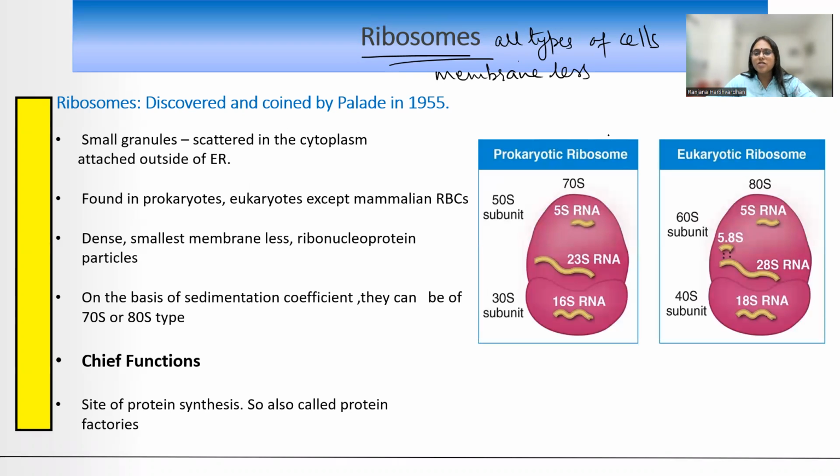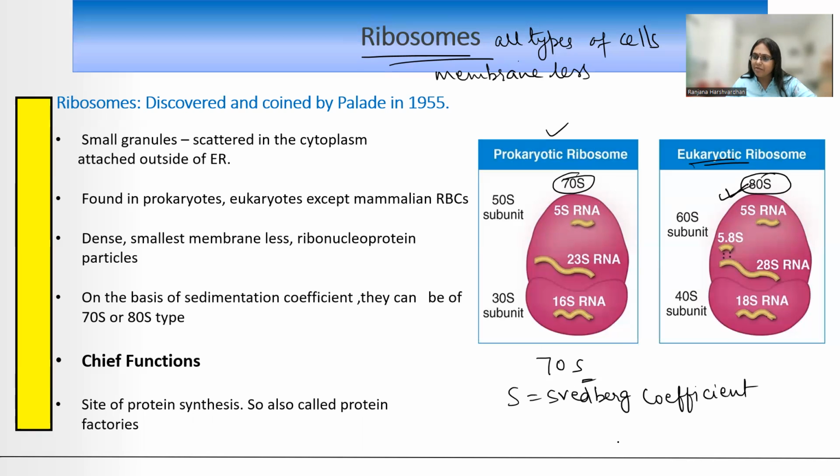Okay? So what can you see in the diagram, children? Prokaryotic cells have a different kind of ribosomes, and eukaryotic cells have different kind of ribosomes. The eukaryotic cells have got 80 S of ribosomes, and prokaryotic cells have got 70 S ribosome. Now, what is the significance of the alphabet S? S stands for Swedberg coefficient or sedimentation rate. That basically tells you कि कौन सा राइबोसोम कितना भारी है या dense है.